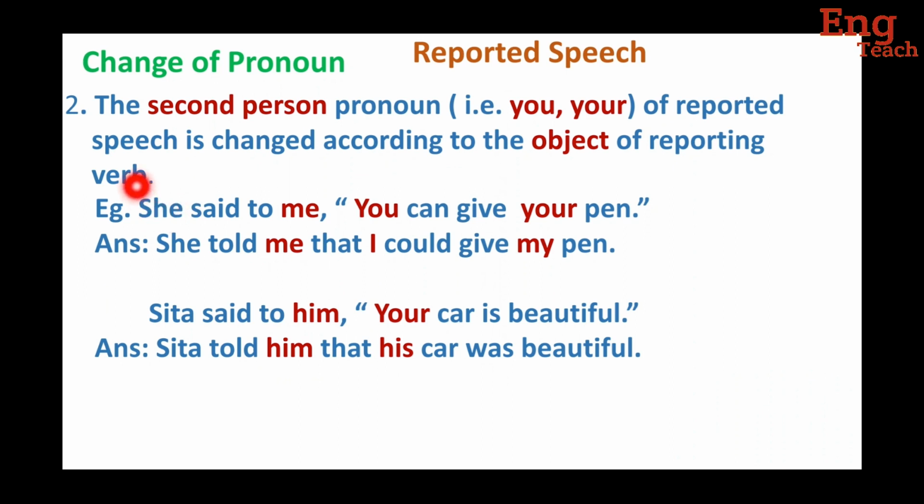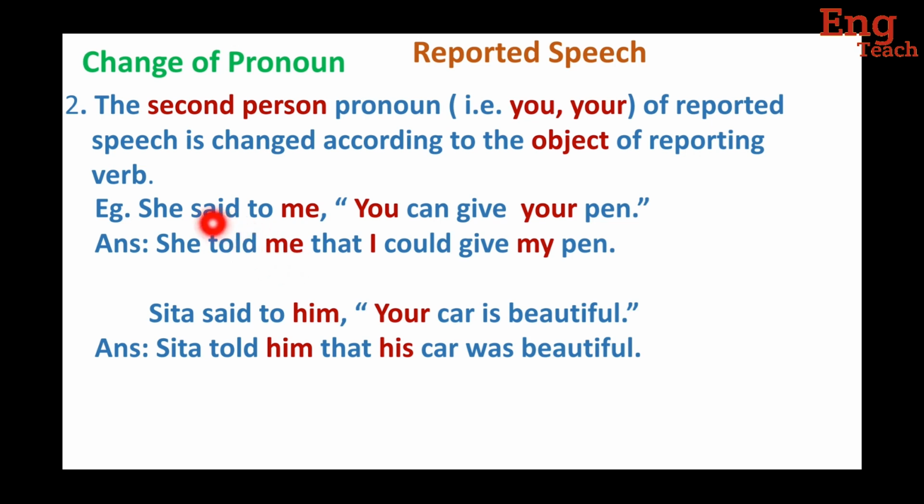Now second person pronoun. The second person pronoun, that is you, your of reported speech is changed according to the object of reporting verb. Let's see example here. She said to me, you can give your pen. Here you and your, these are second person pronoun and these are changed according to the object of reporting verb. Said to is reporting verb and what's the object of reporting verb? Obviously me.